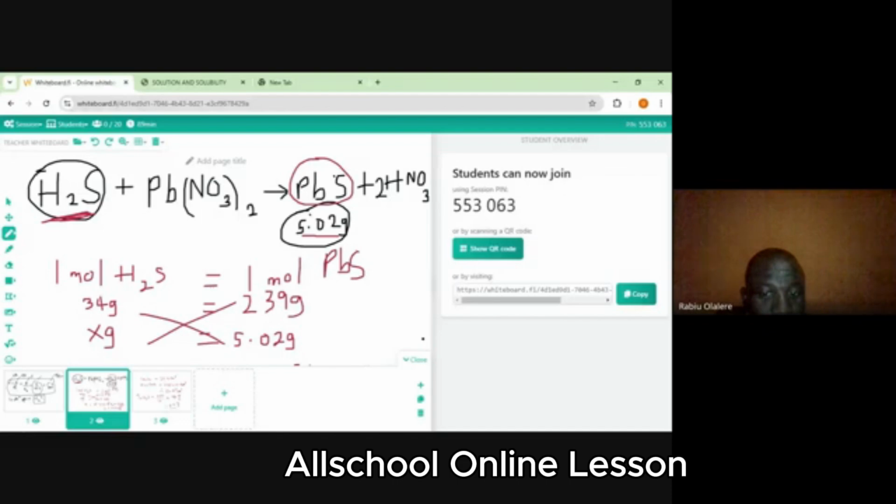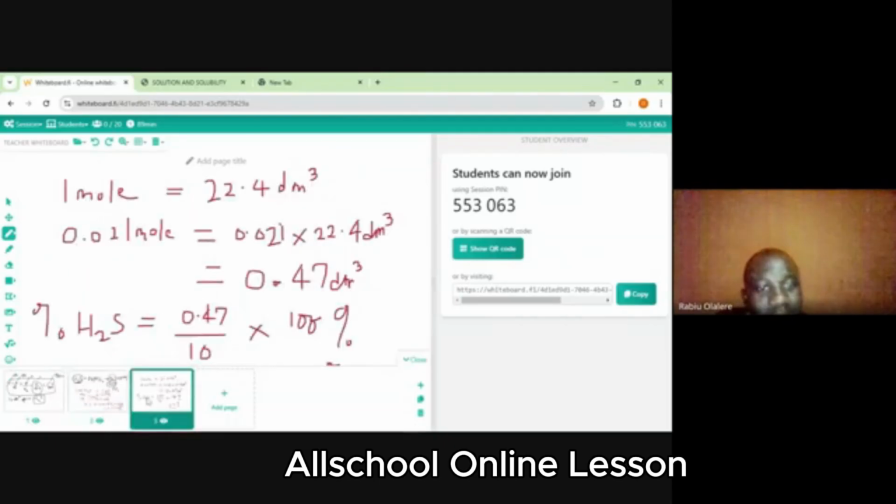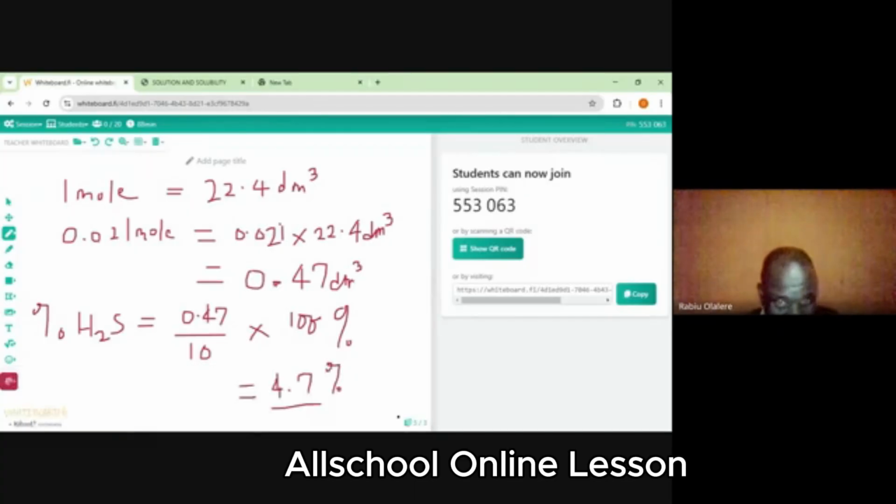For reaction, you will have to write the balanced chemical equation first. So it is from the balanced chemical equation that you pick the reagent or the species you are dealing with, the known and the unknown. So you use the known to calculate for the unknown. So you can use the mass, you can use the mole, then you can now convert to volume, which I did because it has the percentage by volume. So that was why I converted to volume. Assuming it's percentage by mass, we'll have stopped in mass. Do you get that?